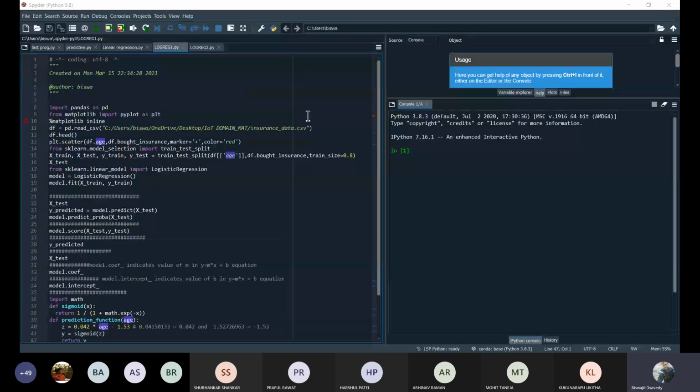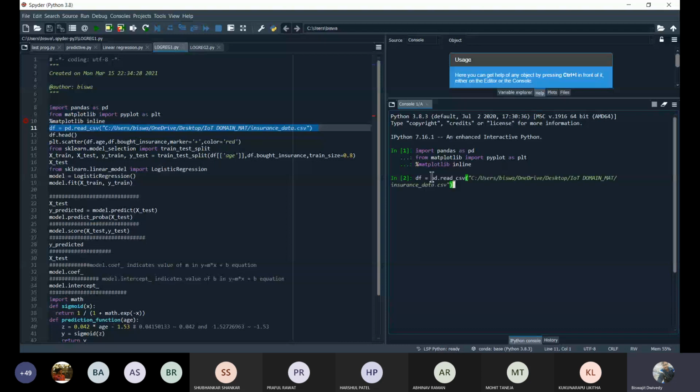Next, I'll be importing our CSV file or Excel file. For that, we'll be using the pandas library. So pd.read means it will be reading the values from your CSV file, and this is the address, or the location, of your CSV file. The name of that CSV file is insurance_data. I'll be sharing this data file and the code with you, so that you can use that one.